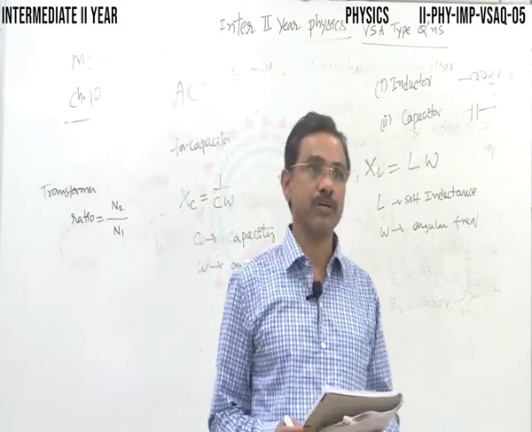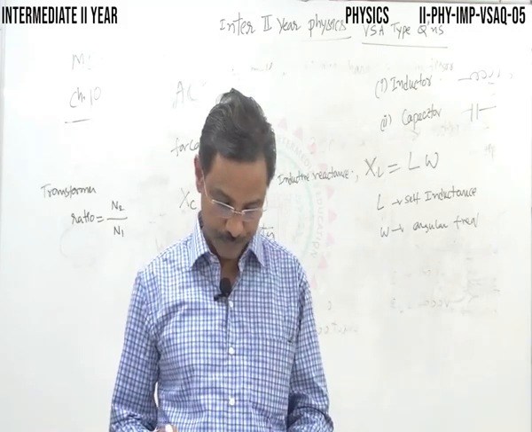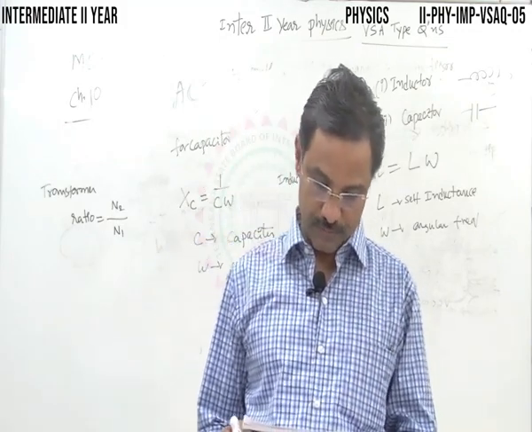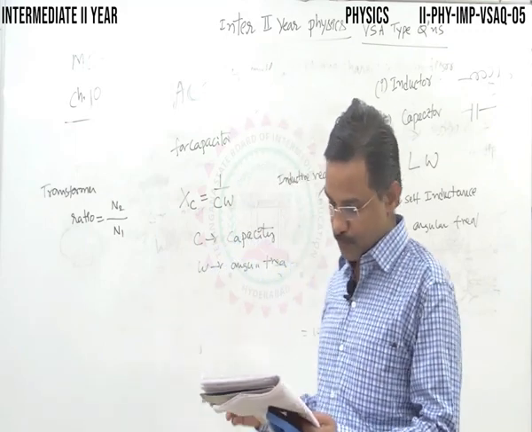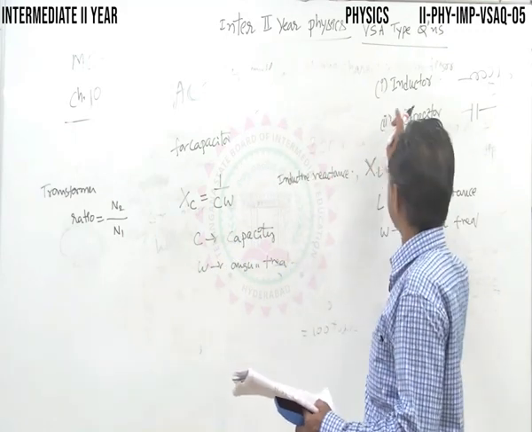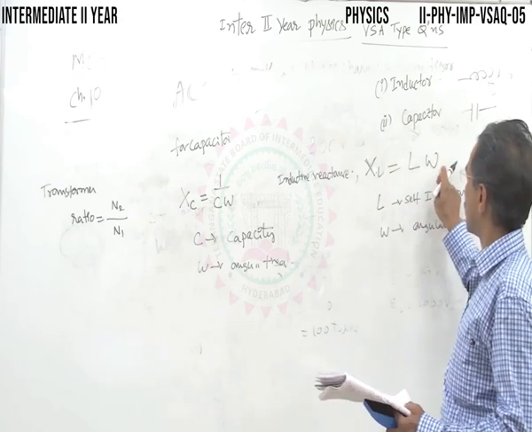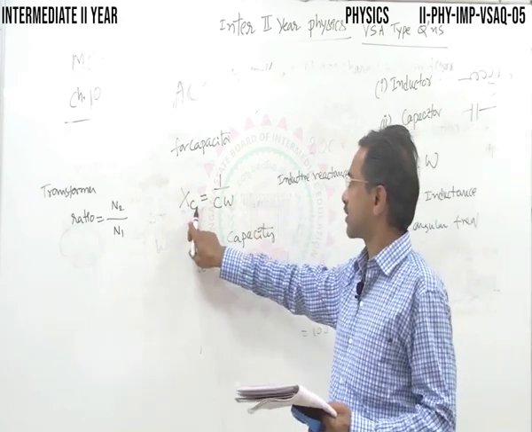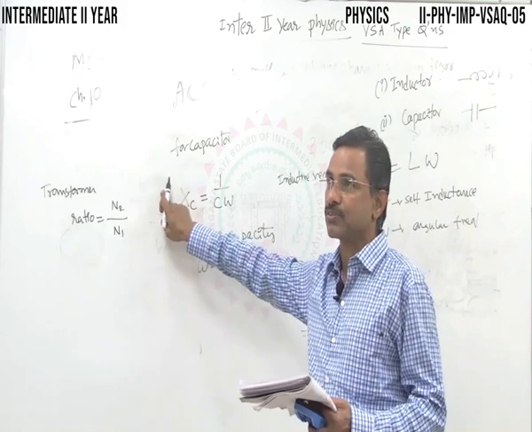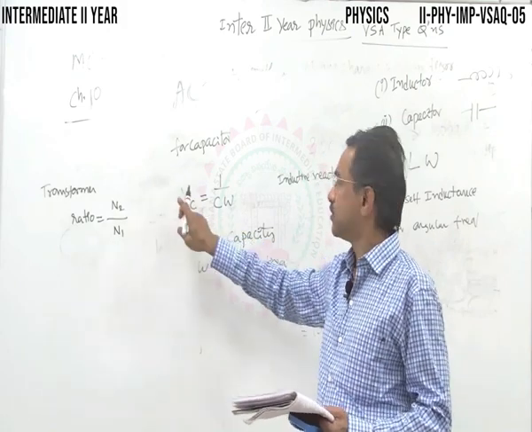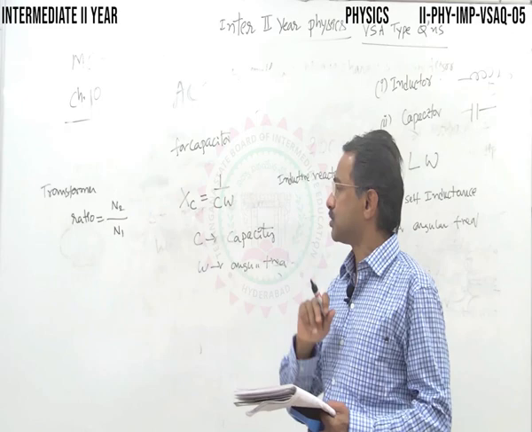These are direct questions, important for competitive exams as well. To sum up: for an inductor, the reactance is L omega. For a capacitor, the reactance, called capacitive reactance, is given by XC equals 1 by C omega.